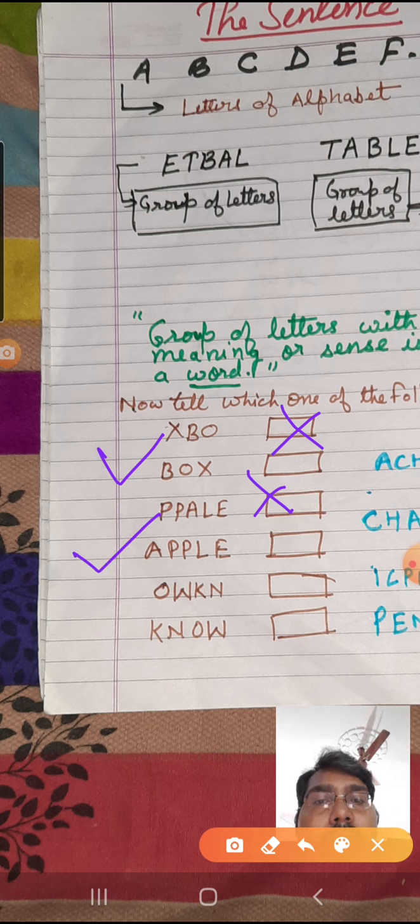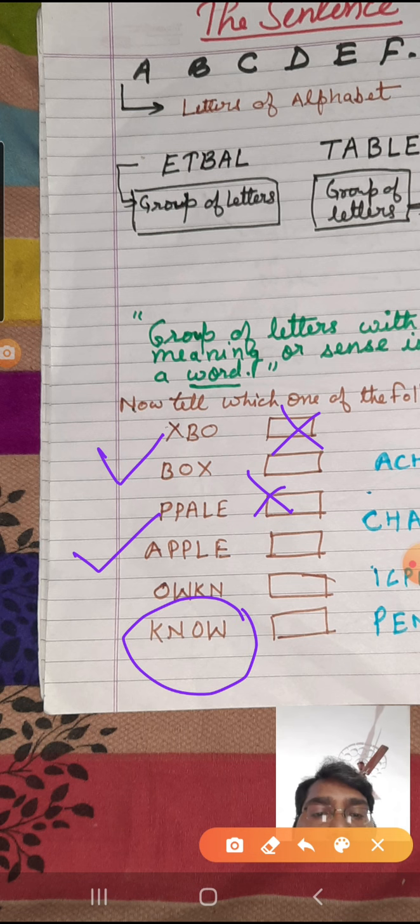OWKN is not making any sense, but KNOW, we know a number of things. We can say I know where he lives, I know who teaches us English, I know who is the principal of our school, I know who is the headmaster. Everybody knows, so this is a word. This has some sense, so this is also a word.